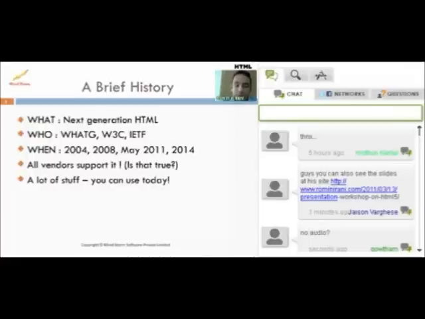It's not just across vendors and their desktop browsers, but even in mobile browsers, especially the ones that we have today in our smartphones, the support is pretty good. So the question normally that comes up is, okay, if HTML5 is not fully supported 100%, can we start using it today? The answer is yes. People have been using it since years. Even as of today, a large amount of this specification is fully supported by the browsers. So as of today itself, or as we speak, you can start using HTML5.